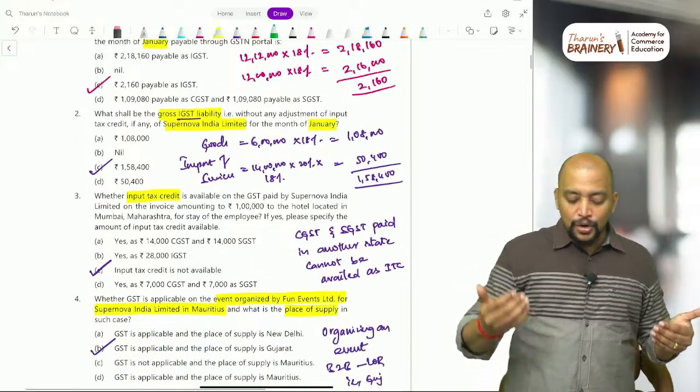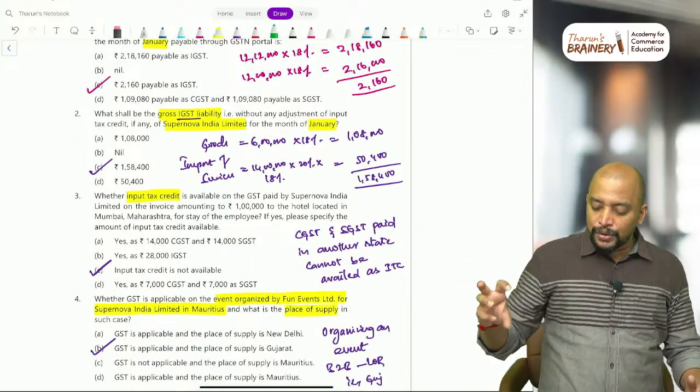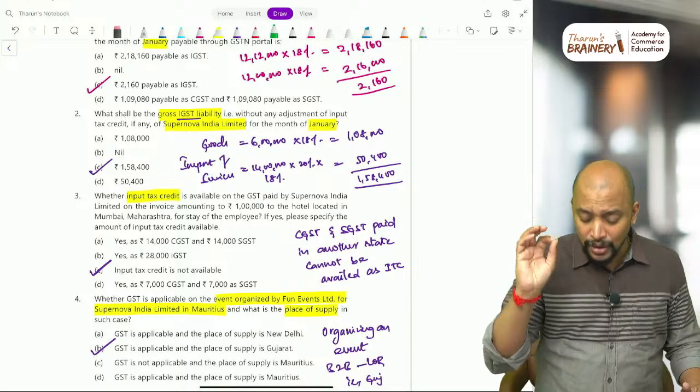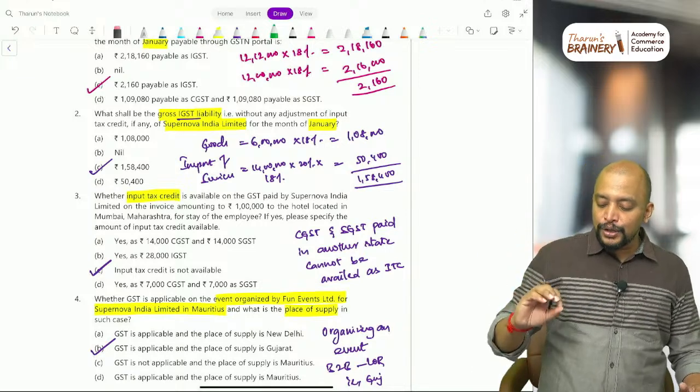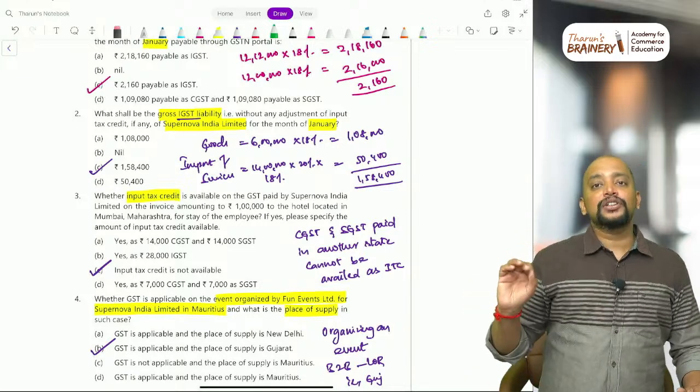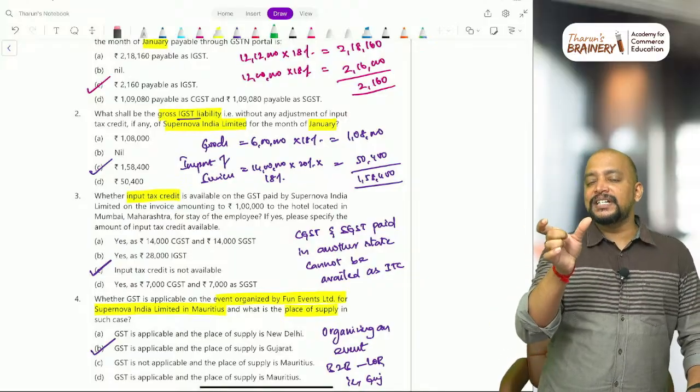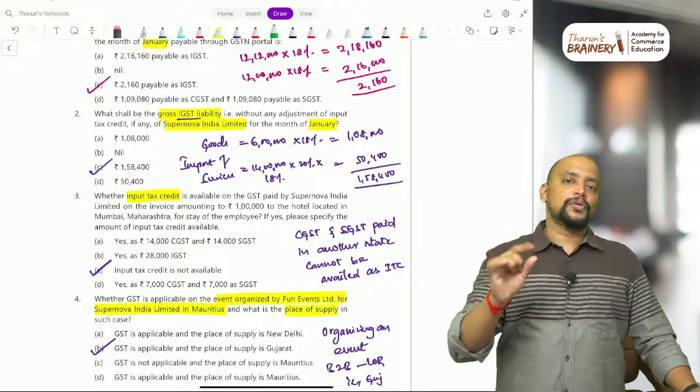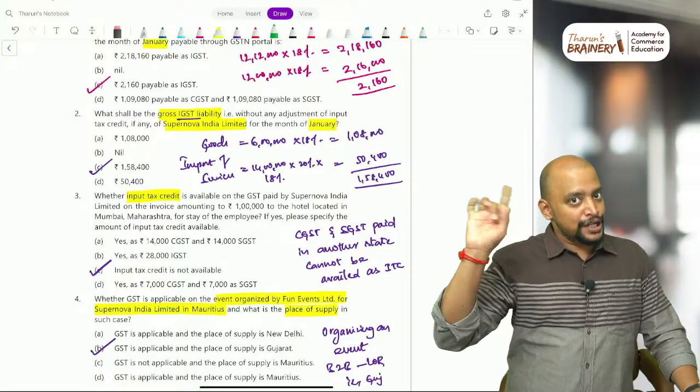What shall be the gross IGST liability without any adjustment of input tax credits? This is the gross IGST of Supernova India Limited for the month of January. So Supernova India Limited, one company is there. For that, what is the liability? That also we need to see.